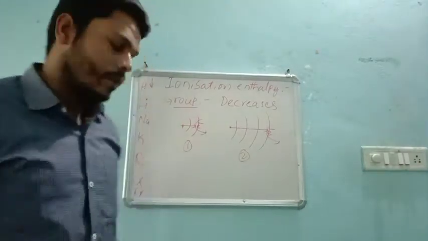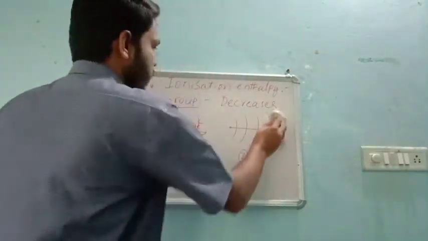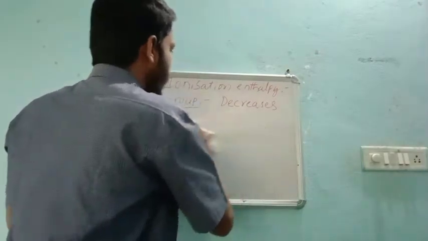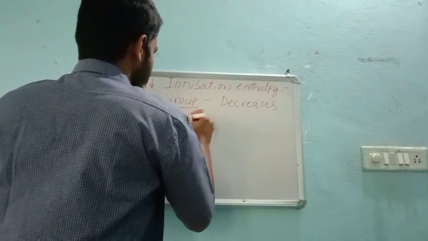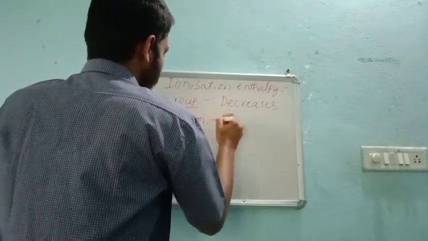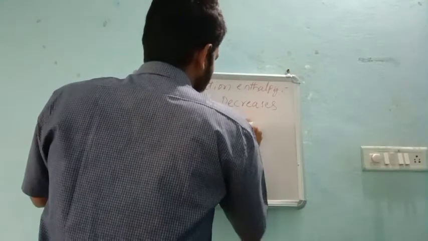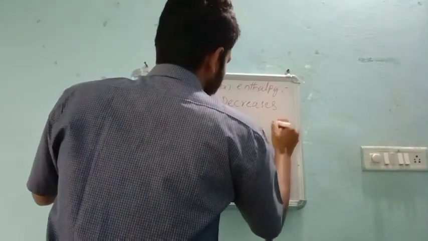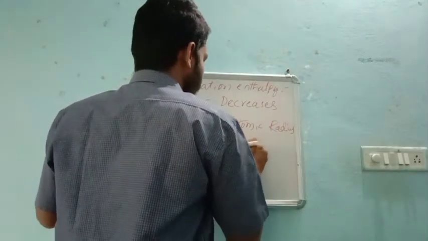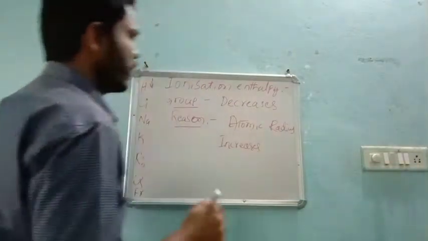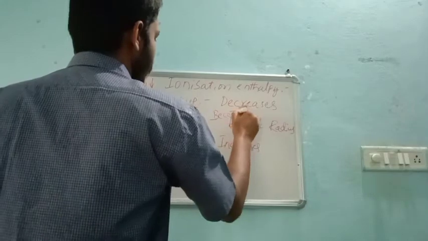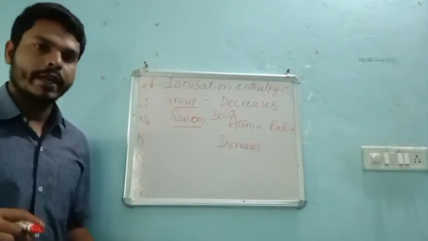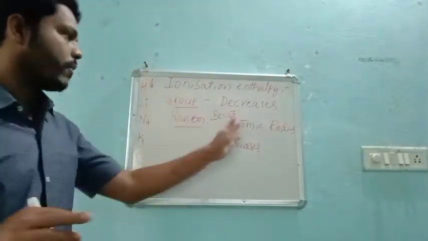Because the atomic radius is increasing. The reason is, here you can say, as the atomic radius increases, the ionization energy goes on decreasing. The reason is atomic radius increases. Because of atomic radius in a group, always the atomic radius increases.